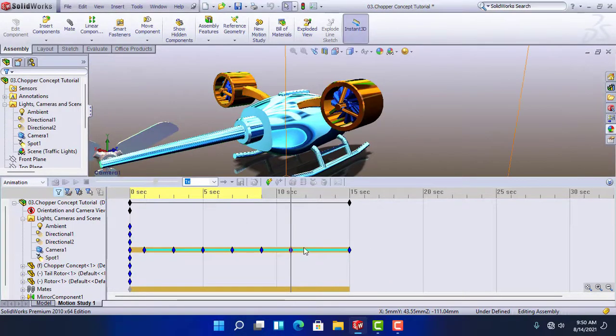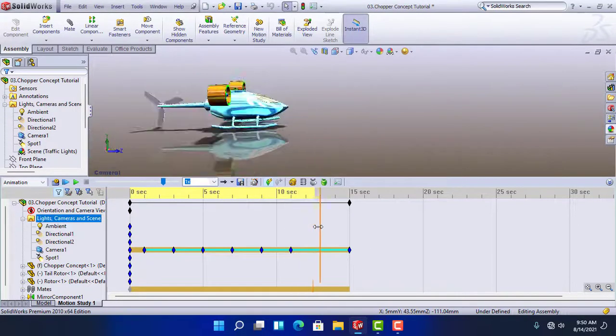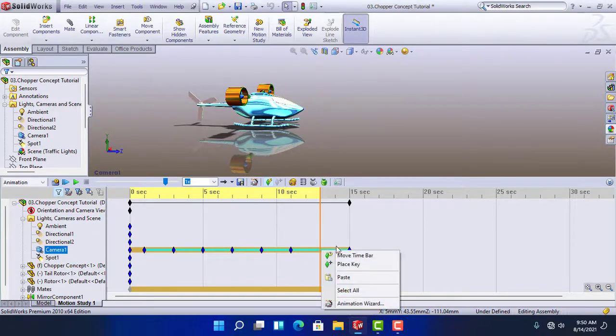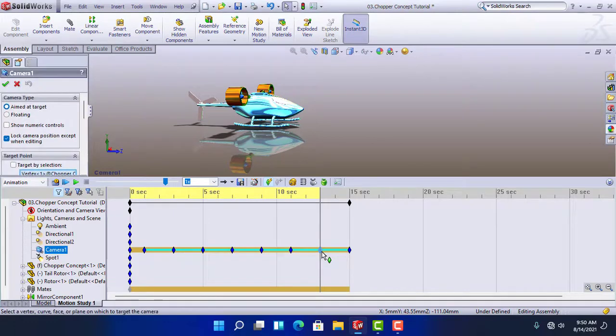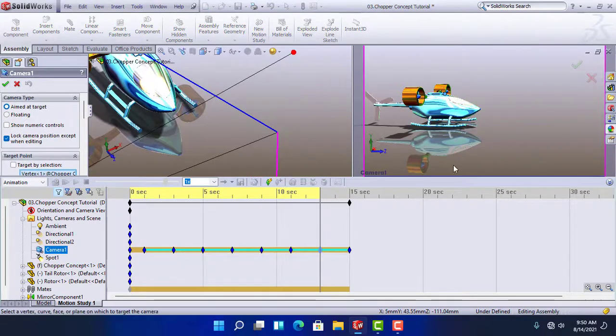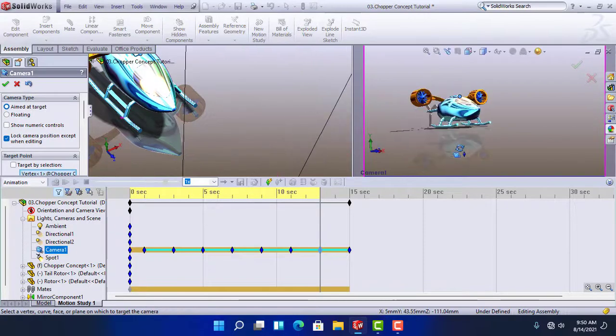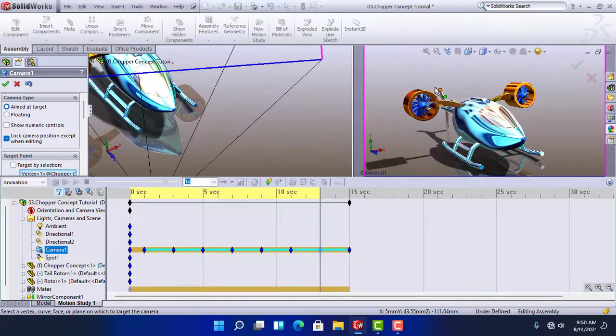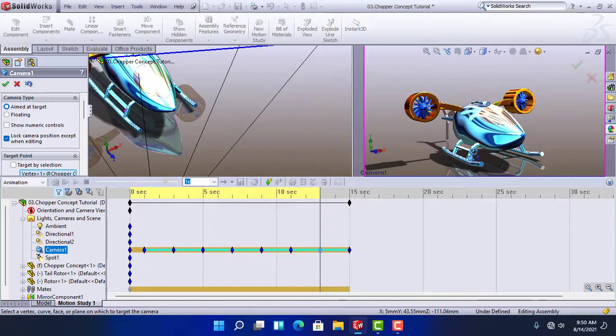That looks enough. Again, go to the third frame. Press a key and double click it to edit. And come to the right window, because the right window allows us to edit the camera directly. Make it like that. Okay.